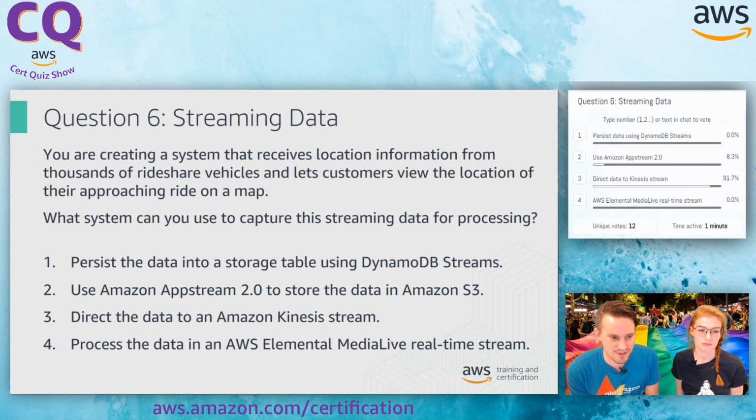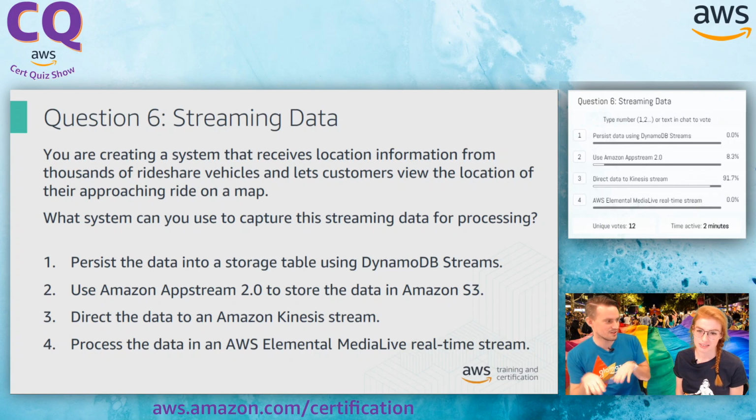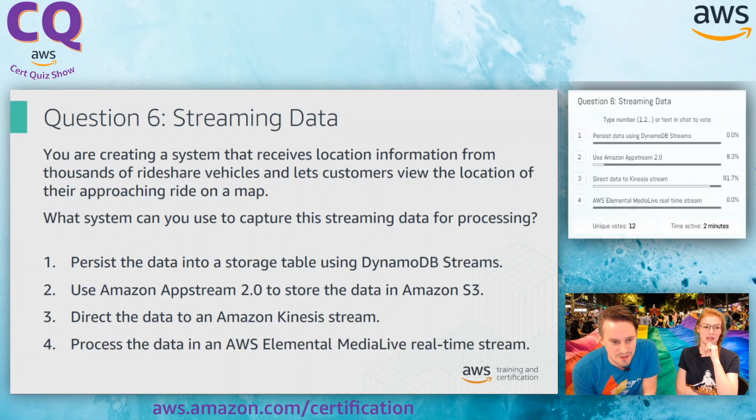So number 1 says persist the data into a storage table using DynamoDB streams. Ooh. Okay, so this is fun. You could persist the data into DynamoDB, but streams kind of hang off the end of that. So you're kind of getting the cart before the horse in my mind. You can set up DynamoDB to stream data into something else when you write to DynamoDB, but I don't think you can use it to persist. There's no way to put stuff into a stream. It comes out of DynamoDB, right?